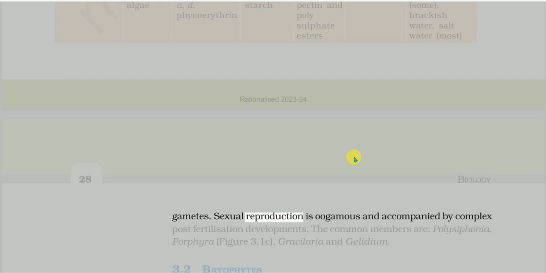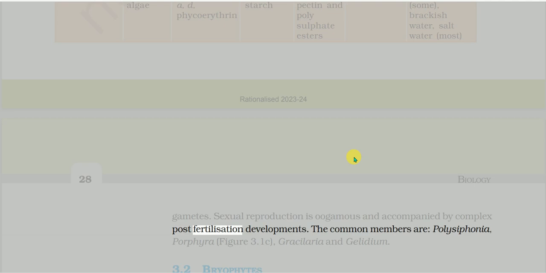Sexual reproduction is oogamous and accompanied by complex post-fertilization developments. The common members are Polysiphonia, Porphyra, figure 3.1c, Gracilaria, and Gelidium.